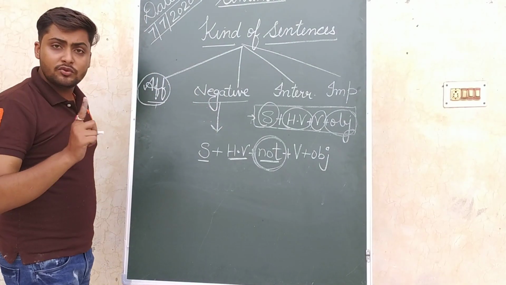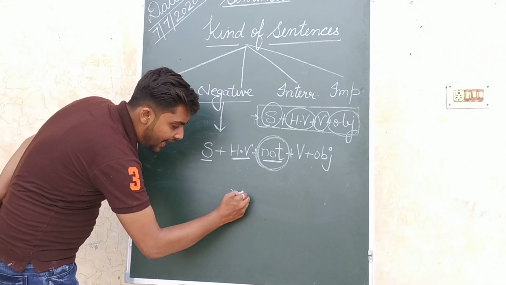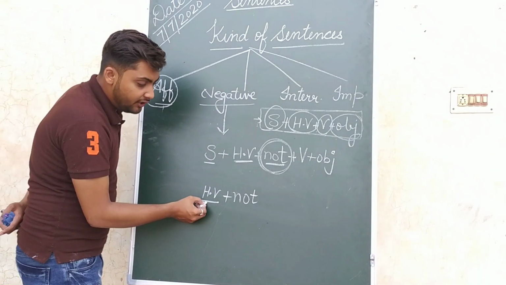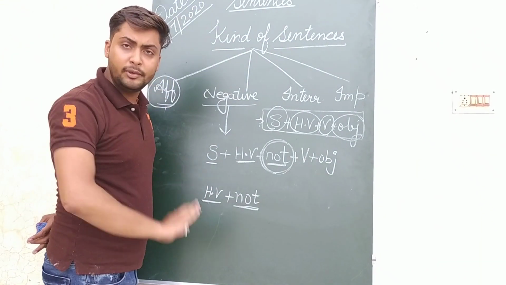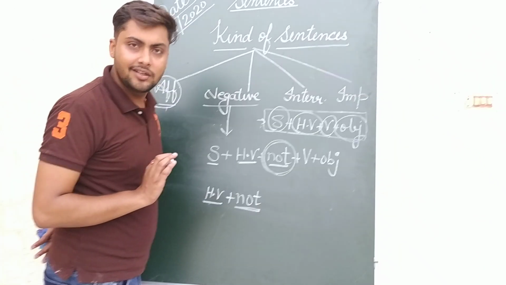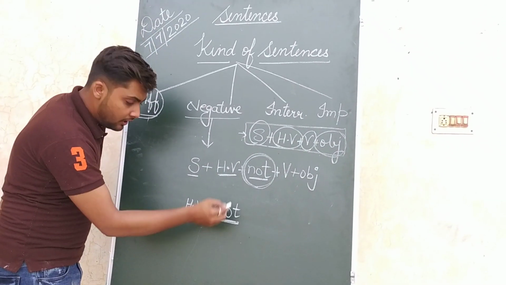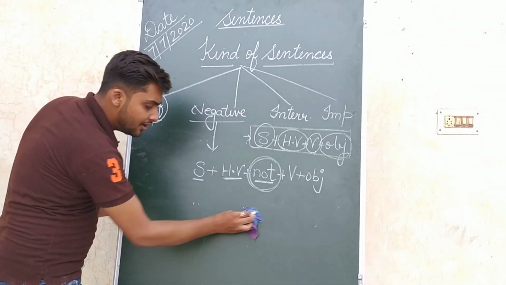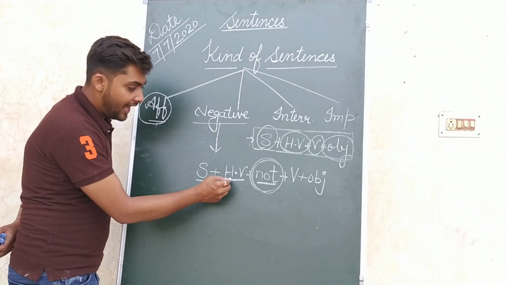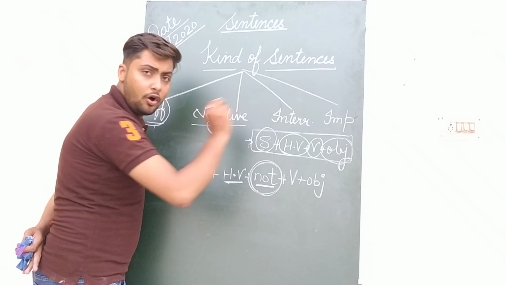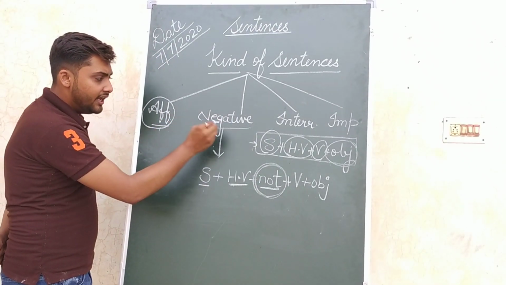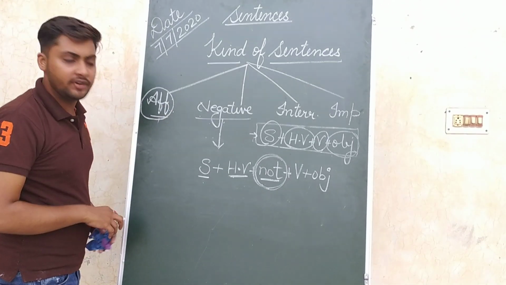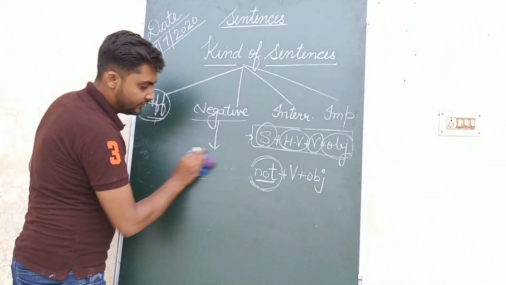And one thing to be remembered, that whenever we use not, it is used after the helping verb. Without a helping verb, there is no meaning of not. So if you have to use not, you should have a proper helping verb there. So this is the structure: subject, helping verb, not, verb, and then object. Here we are using not and here we are not using not. So this is the major difference between affirmative sentence and negative sentence.